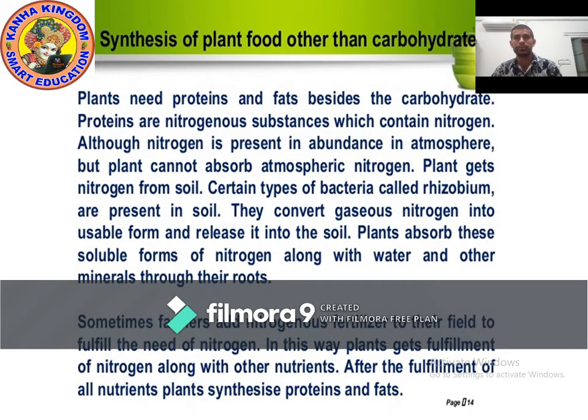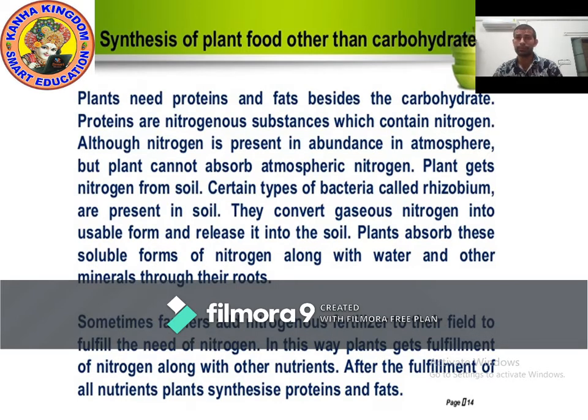But nitrogenous fertilizer can be harmful for plants. In this way, plants get fulfillment of nitrogen.